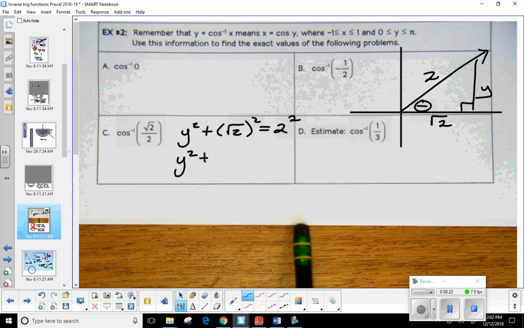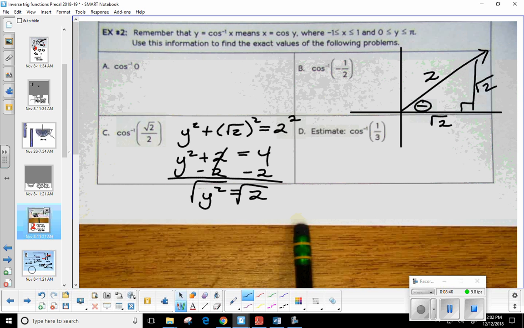It cancels, so that's just 2 is equal to 2 squared, 4. Now I would subtract the 2. Those cancel, so y squared equals 2. And how do I get y? Square root. So that height, the missing side, is the square root of 2.